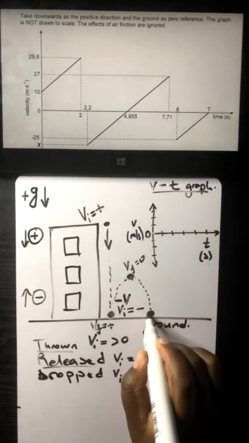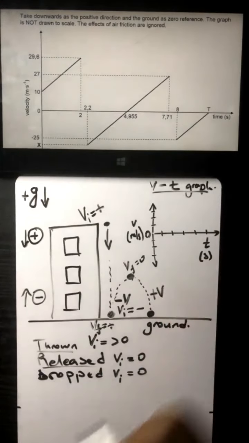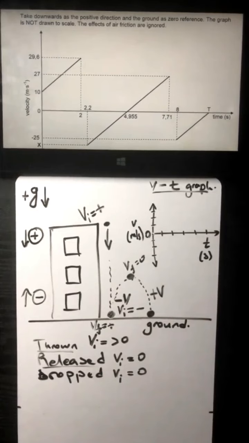So from there, it strikes the ground again. As it strikes the ground, we are going to have a positive V. This is very, very important, ladies and gentlemen.